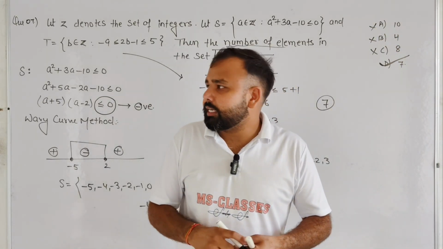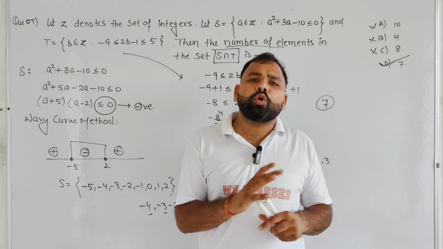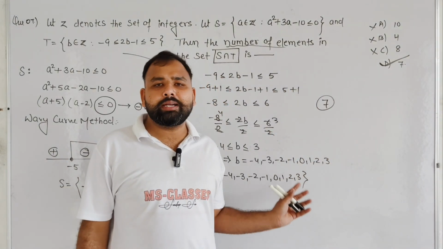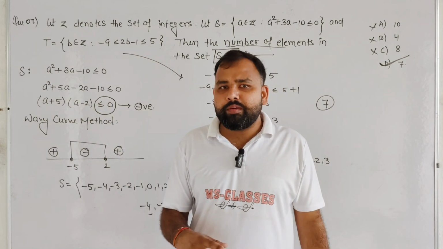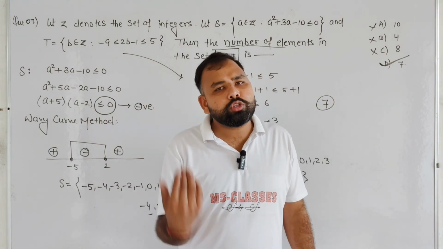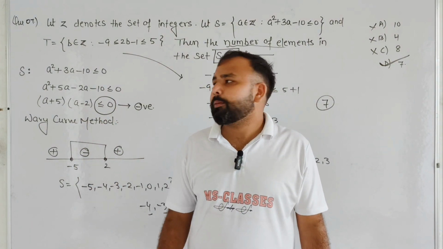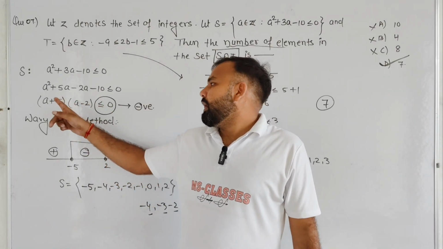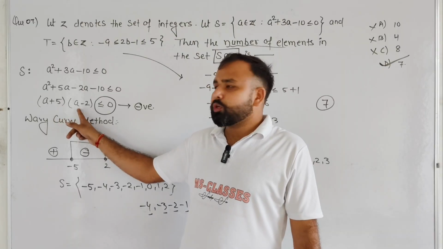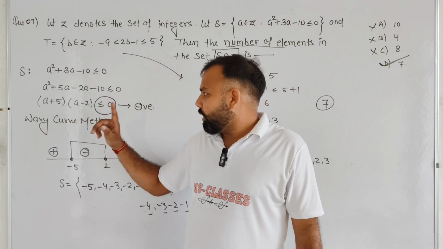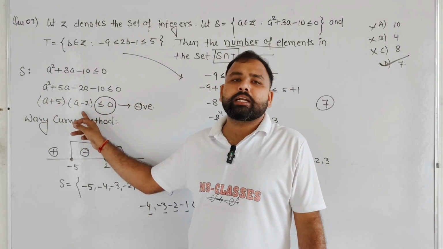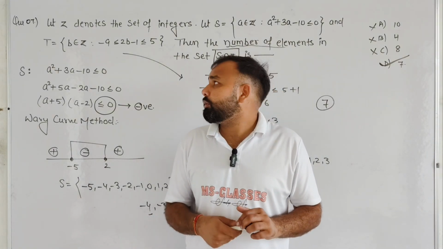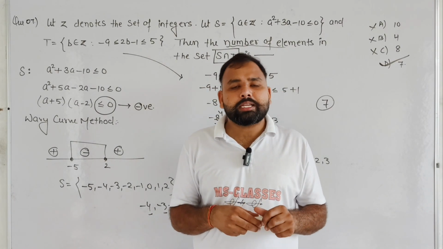So I think for this question we required only the wavy curve method. This is the basic inequality. And if you don't know the wavy curve method, you can also solve this problem by using case making. First case is that the product of two numbers is negative. That means either this is negative and this positive, or first positive and second negative. You can solve such types of problems in that scenario also. Okay student, so our 7 questions are completed.